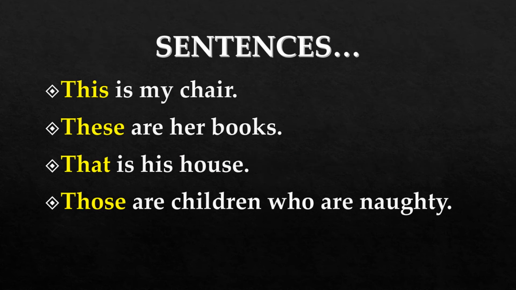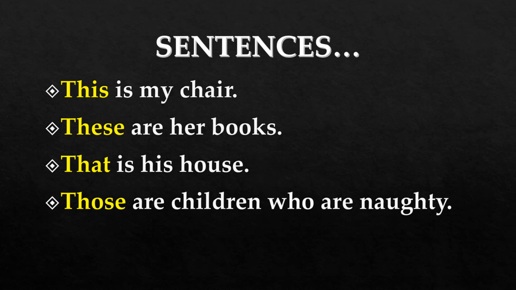Now let's learn these demonstrative pronouns with some sentences. Here is the first example. This is my chair. Now in this example, for pointing out the chair, the word which is used is this, and so this word is the demonstrative pronoun. Now see the next example. These are her books. For pointing out books, means those books are hers. So pointing out books, the word which is used here is these, and so the word these is a demonstrative pronoun.